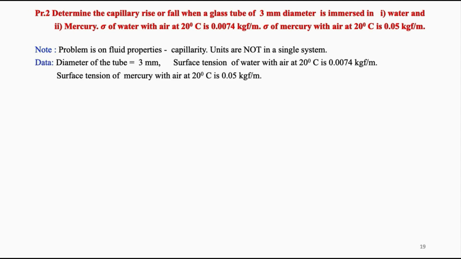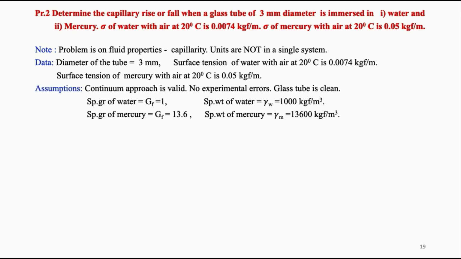Data given: diameter of the tube is 3 millimeters, surface tension of water with air at 20 degrees centigrade is 0.0074 kilogram force per meter. Surface tension of mercury with air at 20 degrees centigrade is 0.05 kilogram force per meter. Coming to the assumptions, continuum approach is valid, no experimental error, and glass tube is clean. Specific gravity of water is 1, specific weight of water is 1000 kilogram force per cubic meter, specific gravity of mercury is 13.6, specific weight of mercury is 13,600 kilogram force per cubic meter.